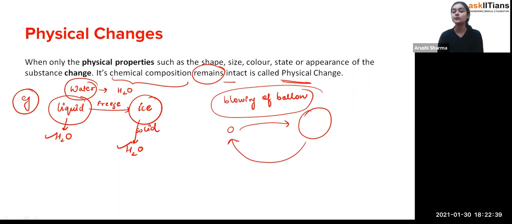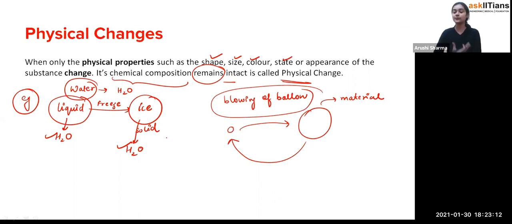So that's how, students, what you have seen is that the change is going on over their size only, whereas the material of the balloon will remain the same, and the color of the balloon which it is having, obviously it is the same. So you can see that the material of the balloon is going to remain the same, it's just that their size is changing, which is a physical property. Exactly, physical properties are what I have already told you: shape, size, color, state, which we can observe by observing that particular thing.